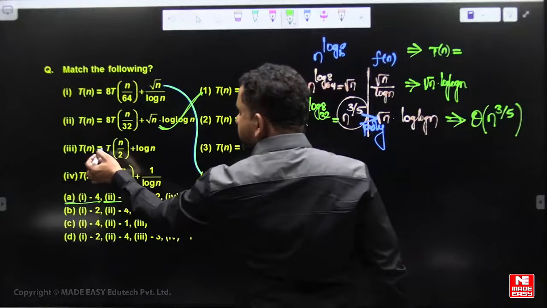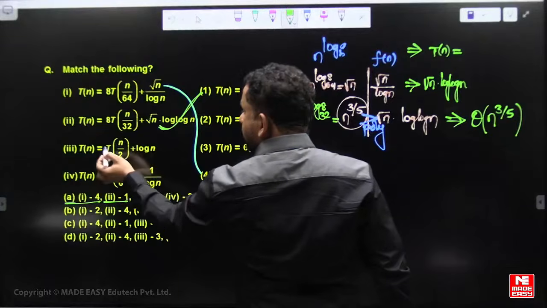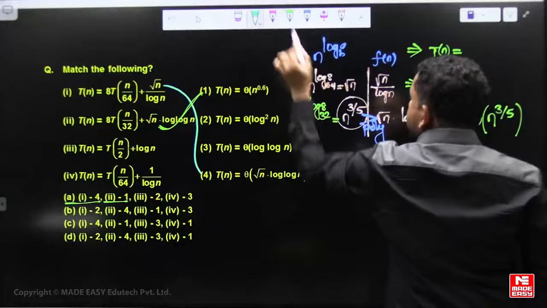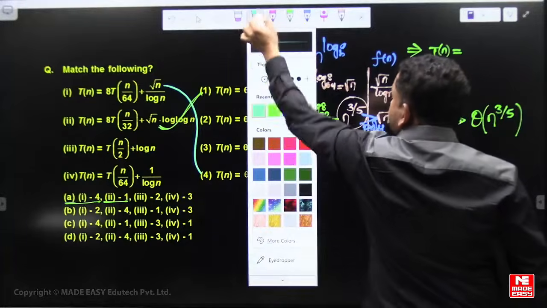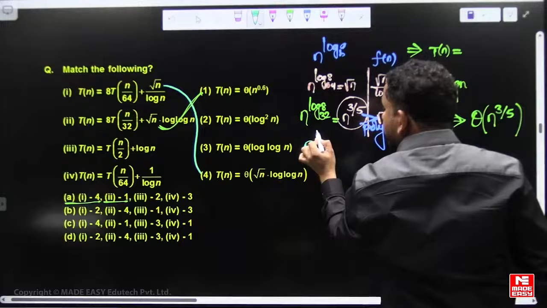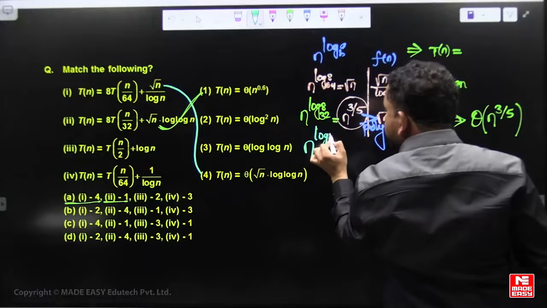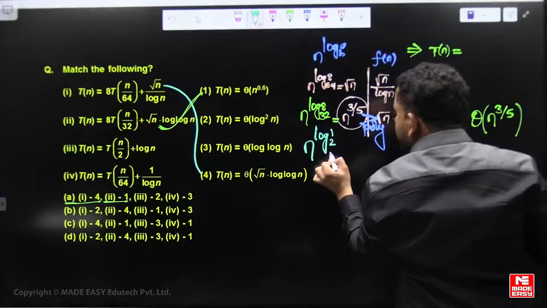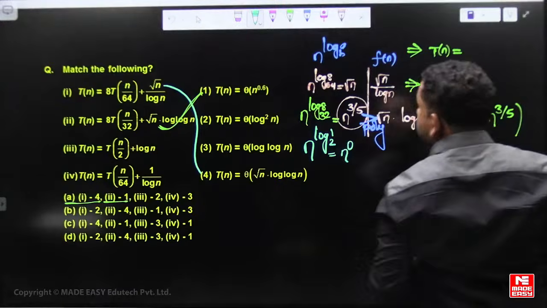Now f of n is log n. So here n power log a base b is n power log 1 base 2, and log 1 base 2 is 0. This is n power 0, a constant.